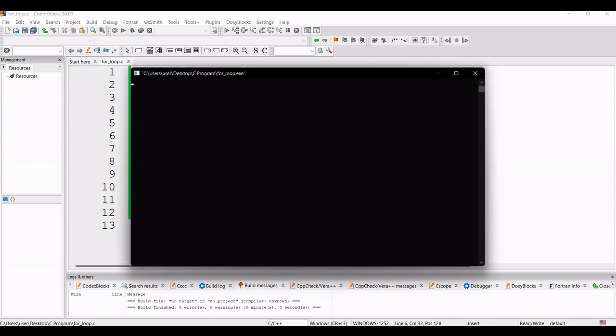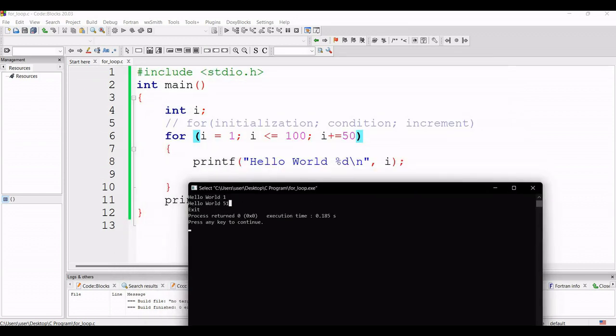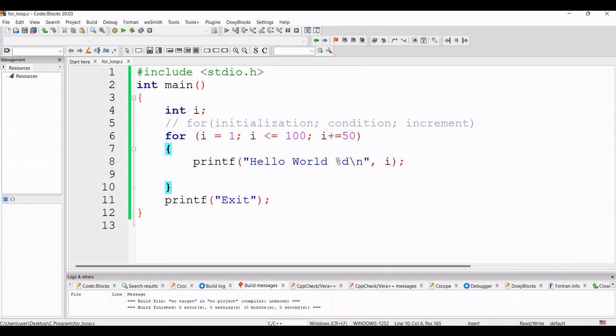Why? First of all, the value of I was 1, then incremented by 50. At that time the value is 51. So it executes one more time. So I hope you can understand the concept of for loop. Now I just want to give you an exercise and then I will discuss that. First of all, pause this video and try to check if a number is prime or not. So pause the video and try the problem, and if you can do it, then great. If you are unable to do it, let's solve the program.